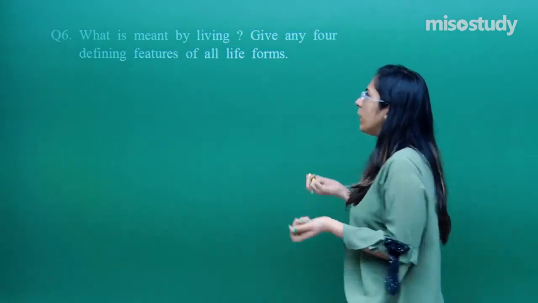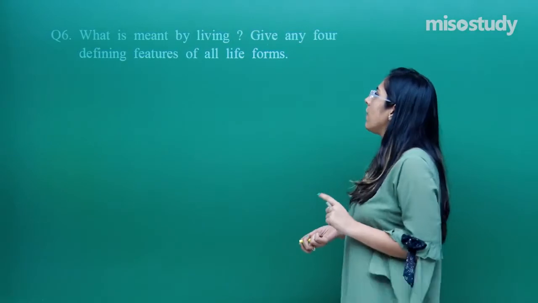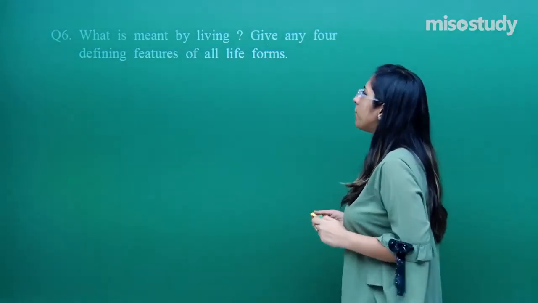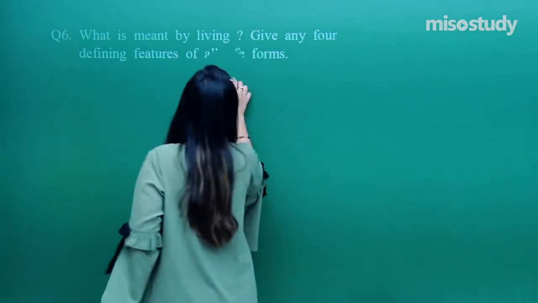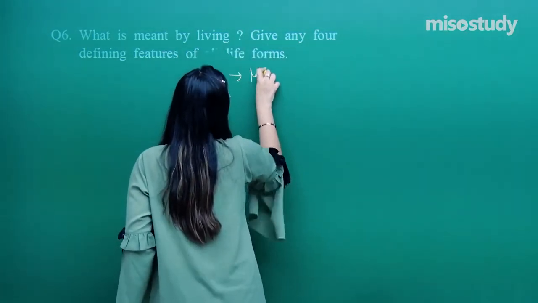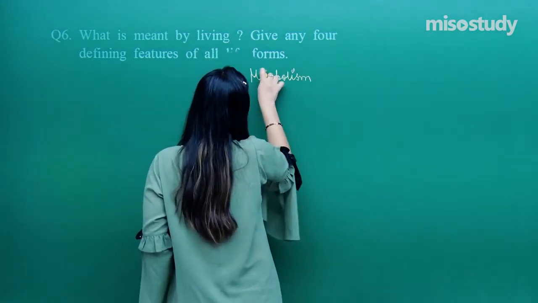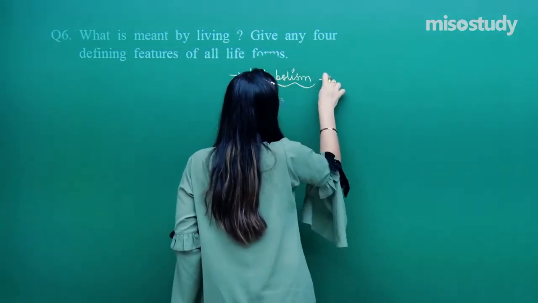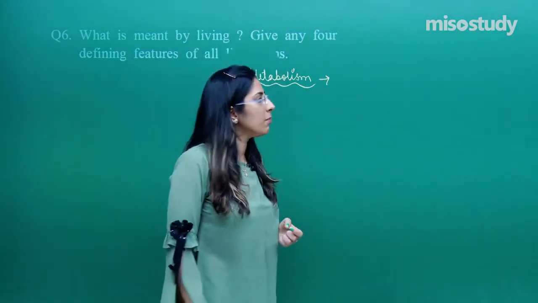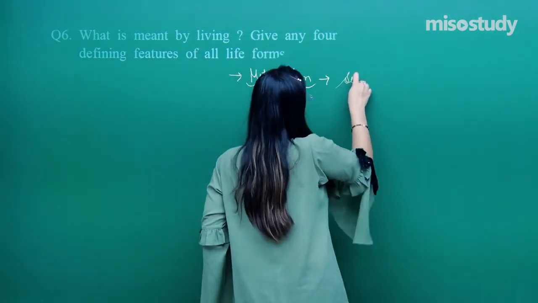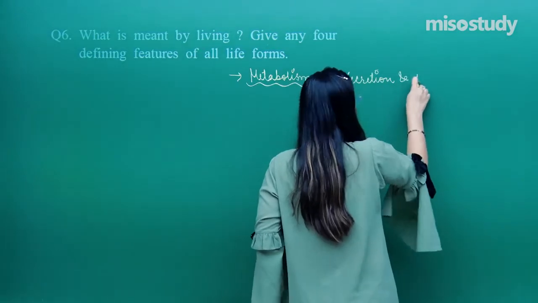So we know about the living organism. What are living organisms? We can explain that very easily when we have to give any 4 defining features. The first defining feature is called metabolism. What is metabolism? Metabolism means synthesis and release of energy.